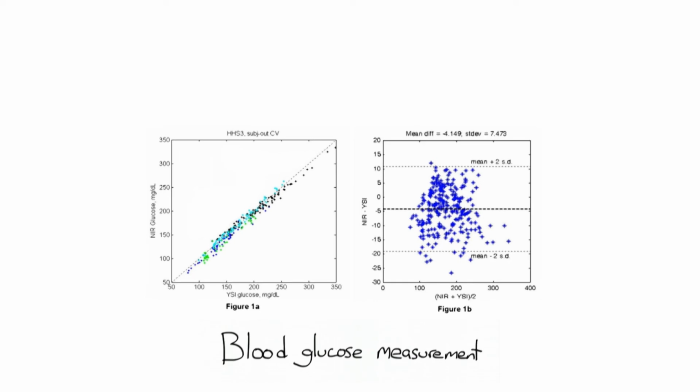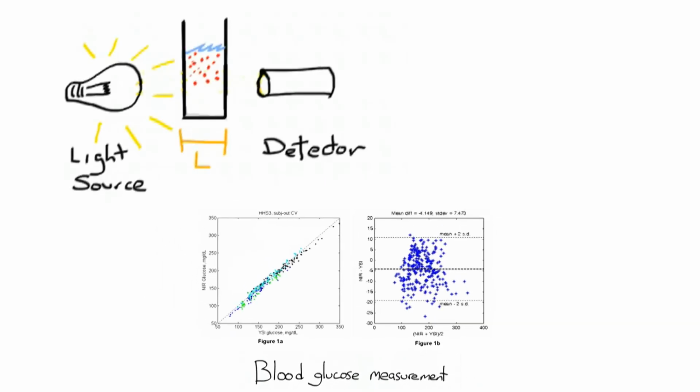But there's a problem with this picture. Shouldn't the red blood cells scatter the light? And shouldn't the photons travel many different paths through the sample? Work conducted at Luminous Medical showed a surprising result. The vast majority of photons collected by the detector are photons traveling straight through the sample, having undergone just a few scattering events with only minor modifications in the path traveled. The photons that encounter many scattering events typically miss the detector and are minor contributors to the measured signal.